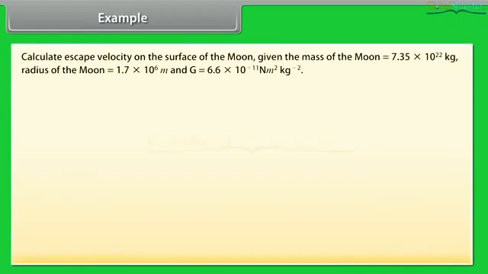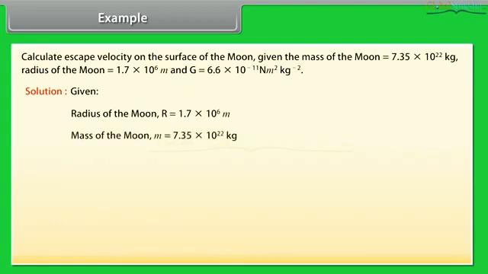Example. Let's take an example of escape velocity. Calculate escape velocity on the surface of the Moon, given the mass of the Moon, radius of the Moon, and value of G. Let's see the solution. Given radius of the Moon R is equal to 1.7 into 10 to the power 6 meter. Mass of the Moon M is equal to 7.35 into 10 to the power 22 kilogram.